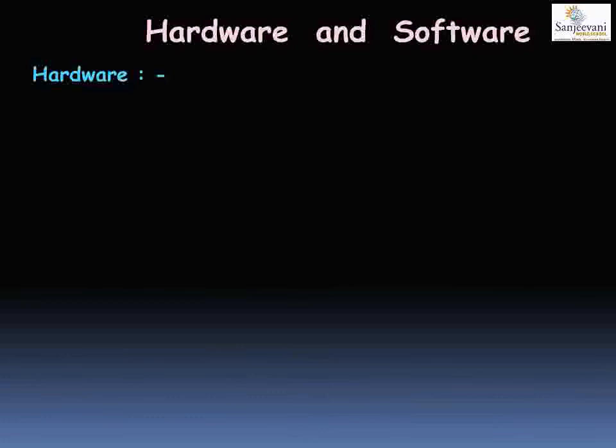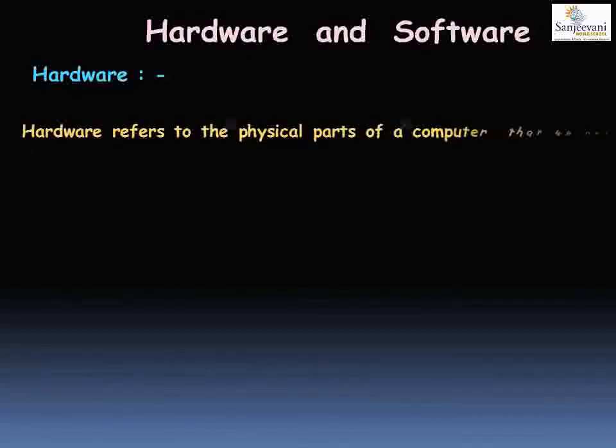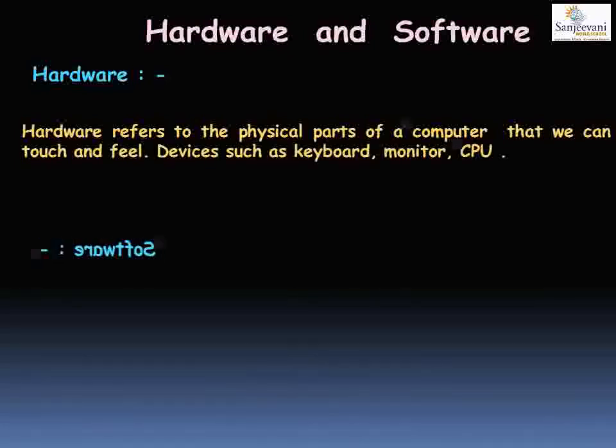These are the body parts that we can see and touch. Similarly, the computer has hardware. Hardware are the parts of the computer that can be touched, felt, and seen, such as the keyboard, the monitor, the CPU, and the hard disk. These are examples of the hardware of a computer.